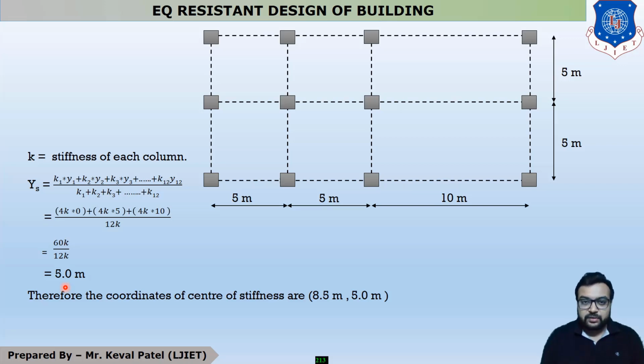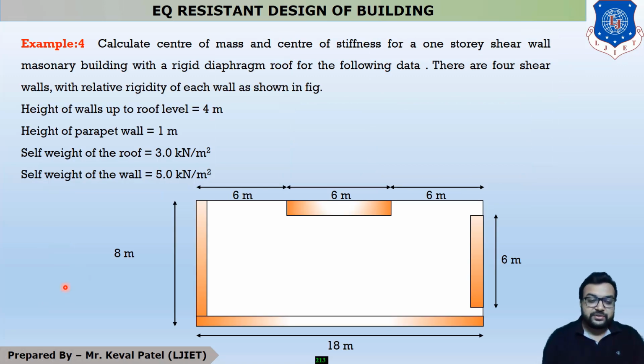Now we are moving further to the next example. In this example, there is one floor and the floor has 4 shear walls of different lengths. So let us start our next example. The question is to calculate the center of mass.